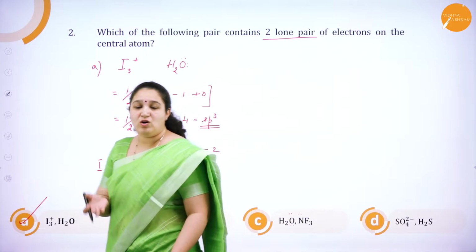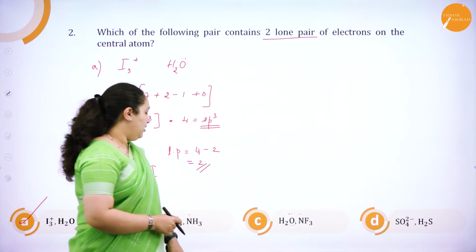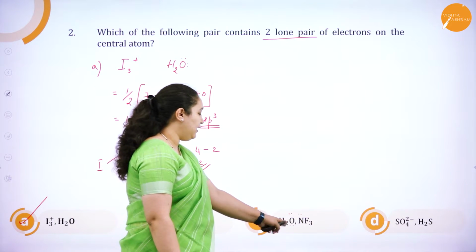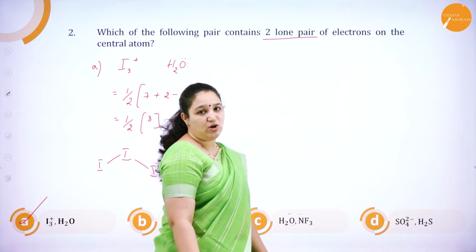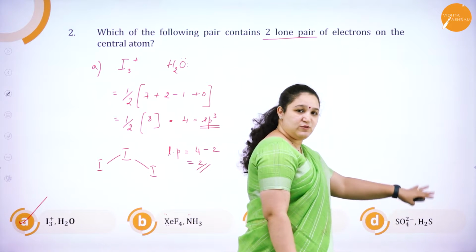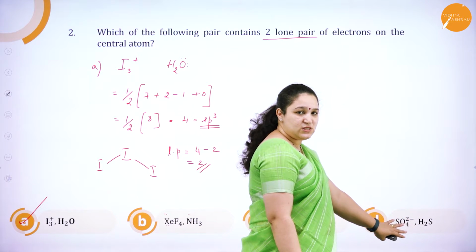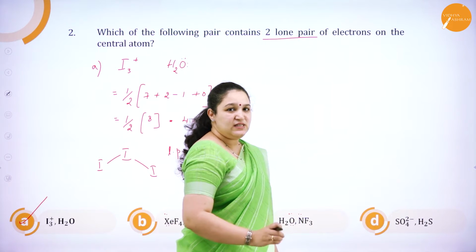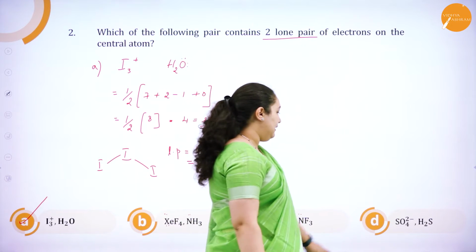The others are wrong also, you get to know very easily, because ammonia has got 1, xenon has got 2. Here again water has got 2, nitrogen has got only 1 lone pair of electrons. Similarly, if you still have a doubt on whether this is the answer, you can calculate and see just mentally. I will tell you how.